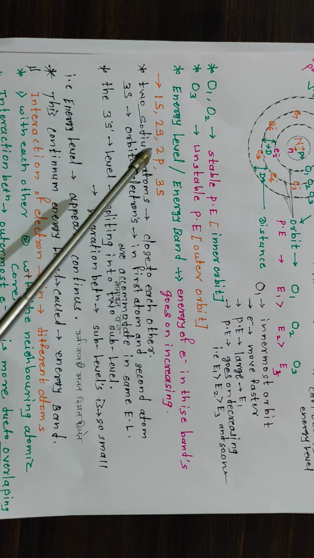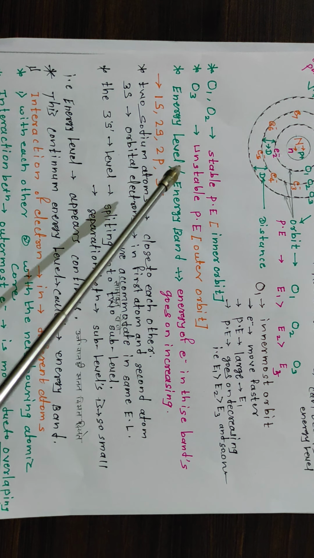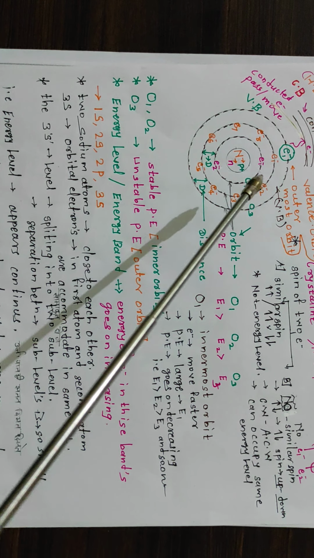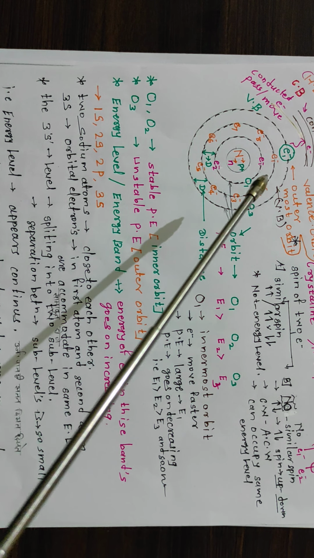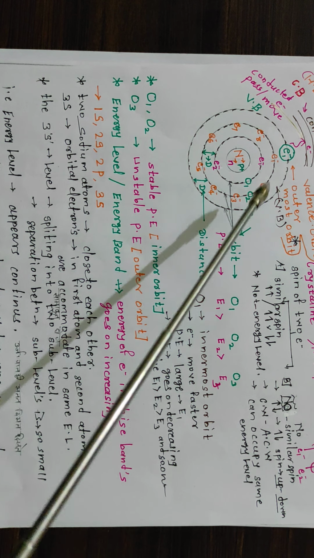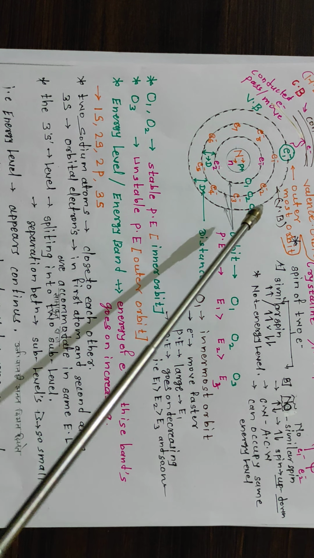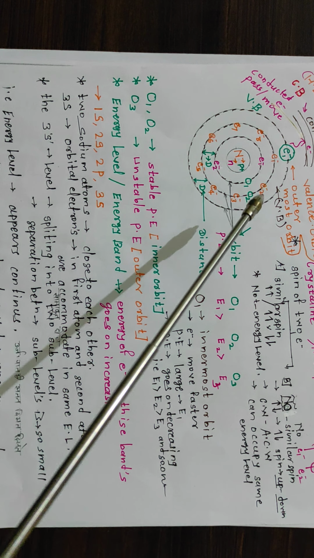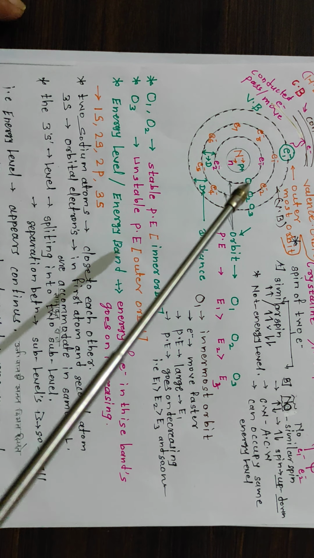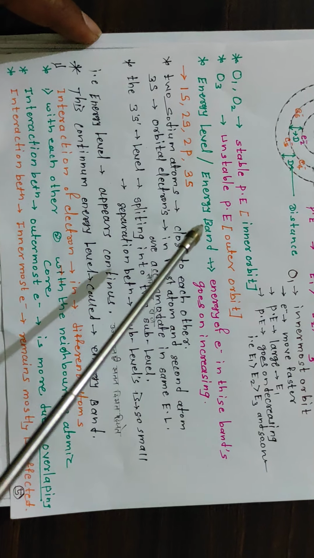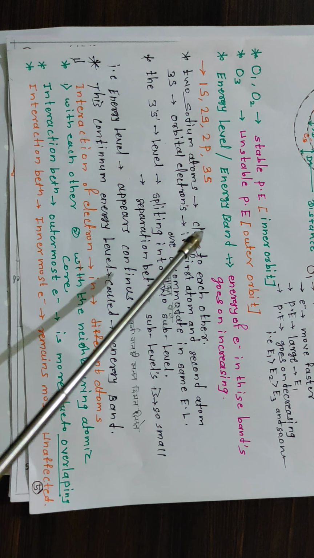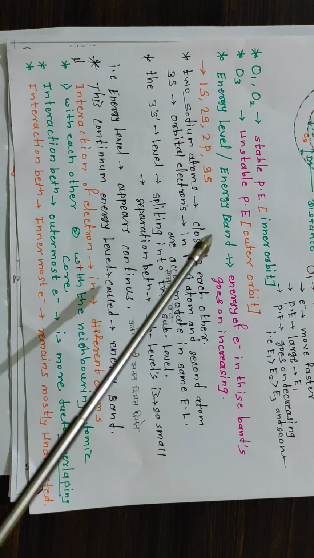Then consider two sodium atoms. As in the first single sodium atom, in the outermost orbit one electron is present, and another atom is placed here with the same electronic configuration, so the two sodium atoms are very close to each other.